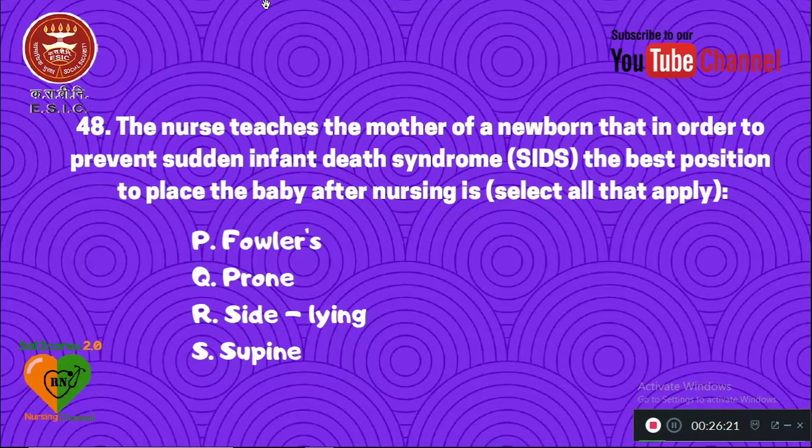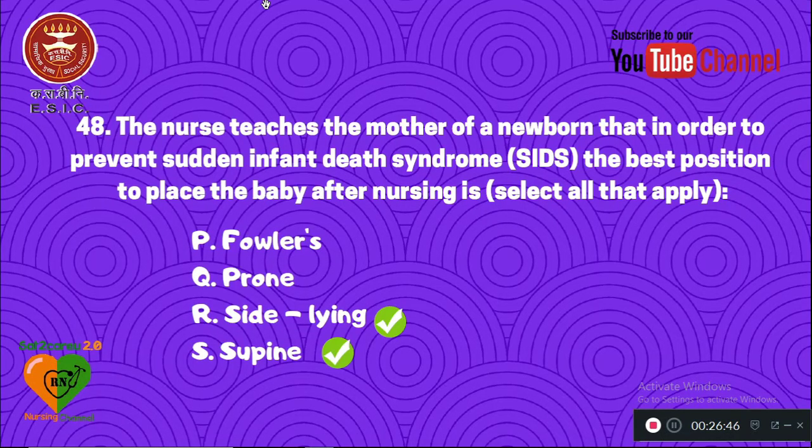So this question also has more than one answer. Select all the positions which can be applied for this baby. The right answer is side lying and supine position. The research proved that these positions are very effective for management of this particular problem of a child.